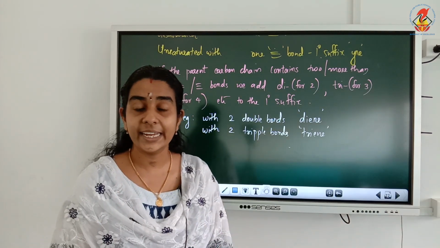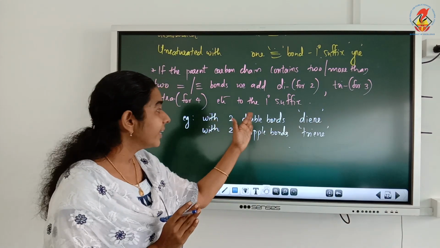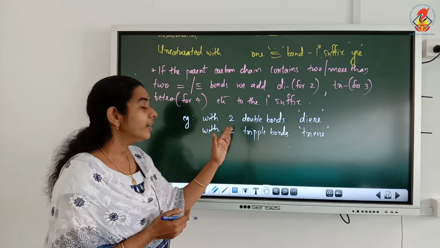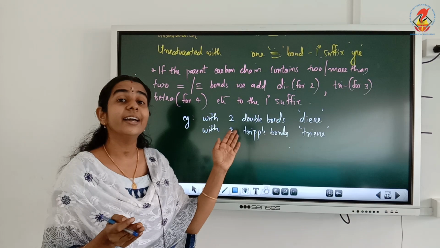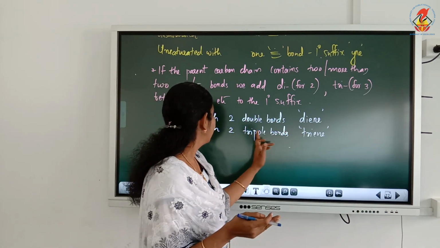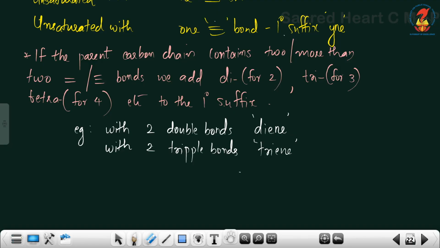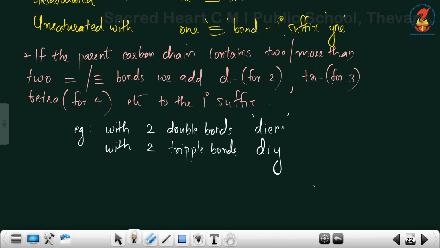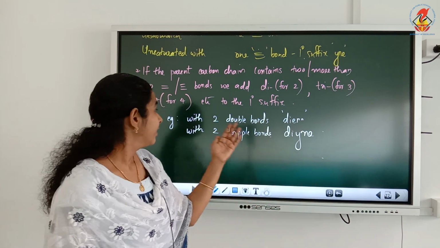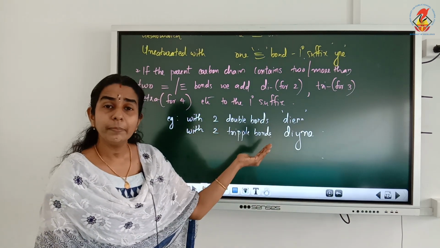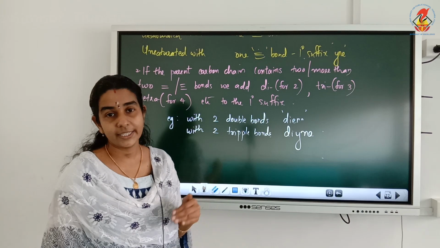For example, diene for 2 double bonds, triene for 3 double bonds, diyne for 2 triple bonds, triyne for 3 triple bonds, etc.